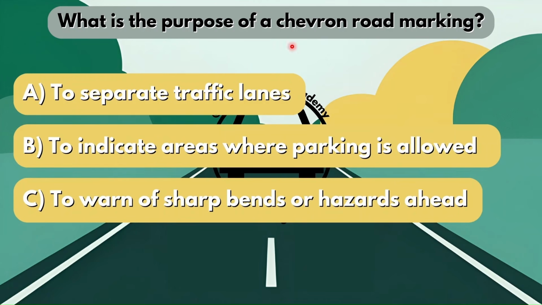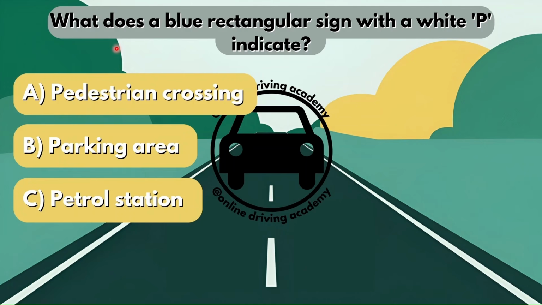What is the purpose of a chevron road marking? Is it option A, to separate traffic lanes? Is it option B, to indicate areas where parking is allowed? Or is it option C, to warn of sharp bends or hazards ahead? Now, the purpose of a chevron road marking is to warn you of a sharp bend or any hazards ahead.